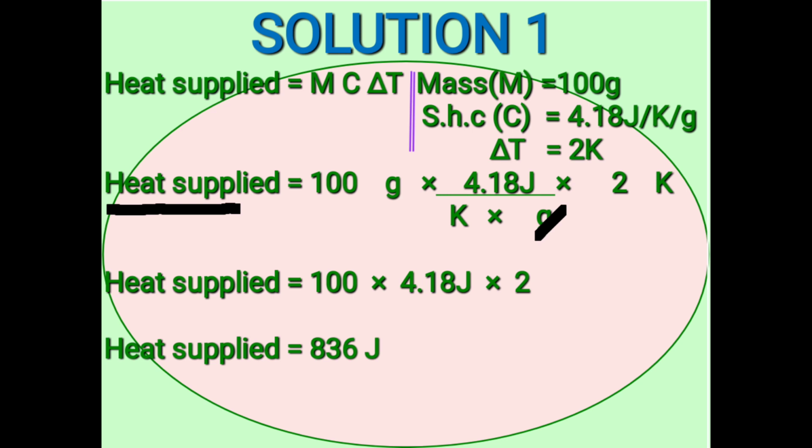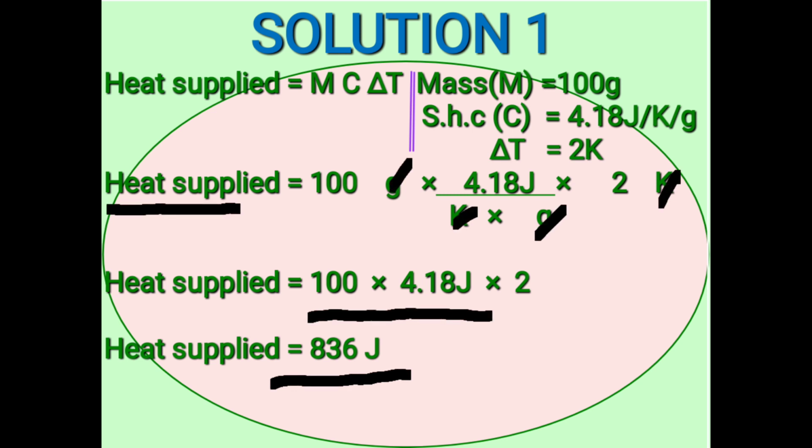Grams will cancel with grams, Kelvin will cancel with Kelvin. So we shall end up having 100 grams times 4.18 joules times 2. Then finally our answer is going to become 836 joules.